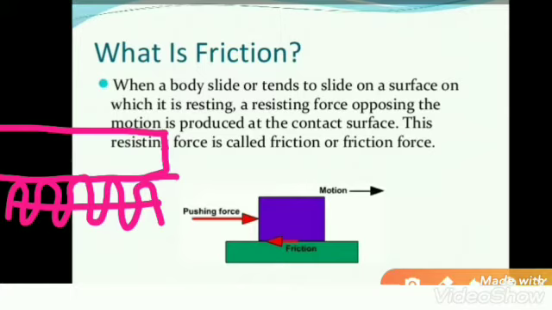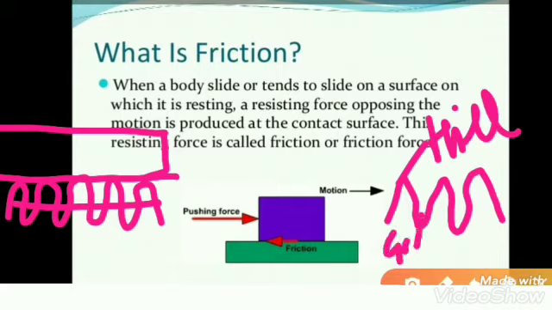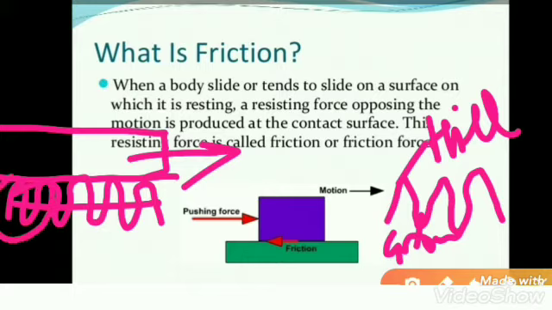Due to this irregularity, that is grooves and hills, these grooves and hills are the reason for friction. When an object slides on these grooves and hills, they try to block the motion of the object. Due to this concept, friction is induced on the surface.